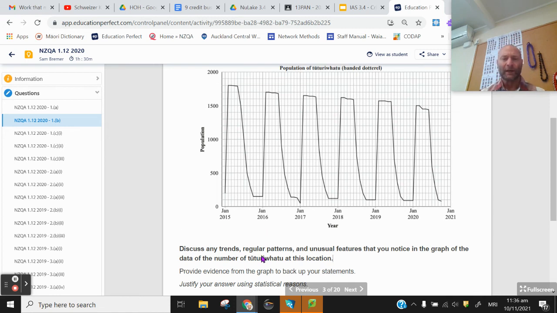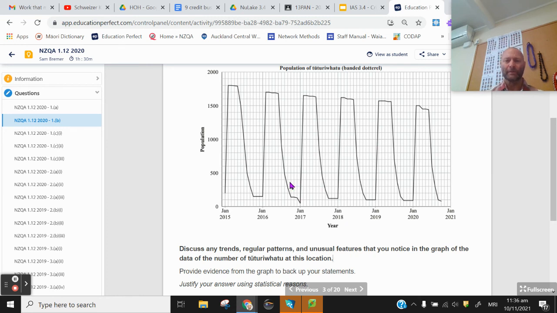So for starters, regular patterns. Well, we do see a repeating pattern here. It seems like every year, because this is January to January, we do have one of those per month. So it looks like every February or so, the population spikes, it levels off, if not drops a tiny bit over the next few months. And then we see a big drop off back down till, I guess if that's January, December, November, October or so. And that will be our repeating pattern.